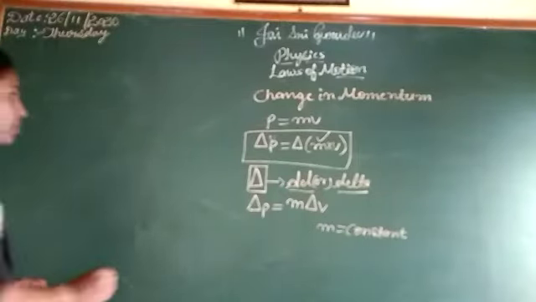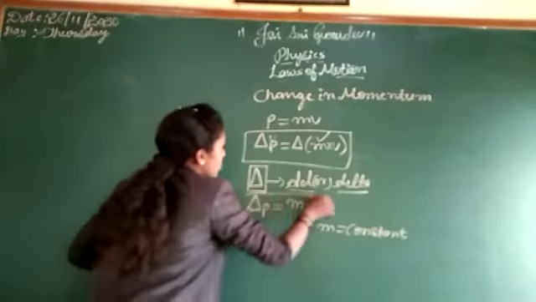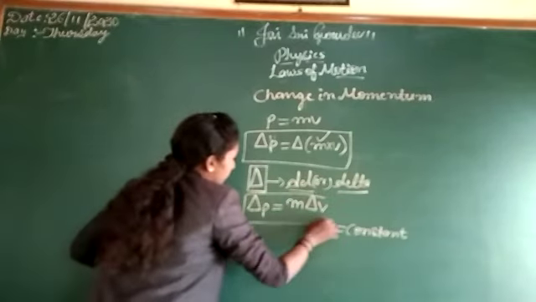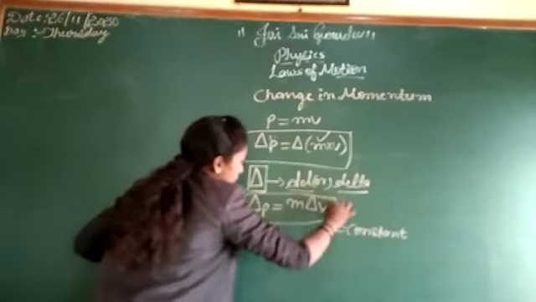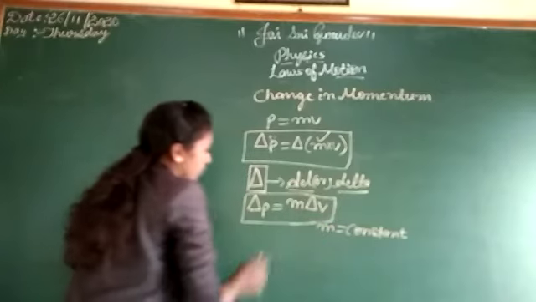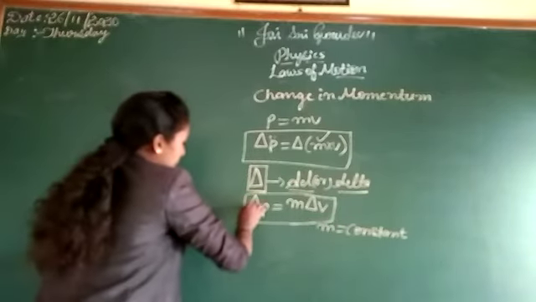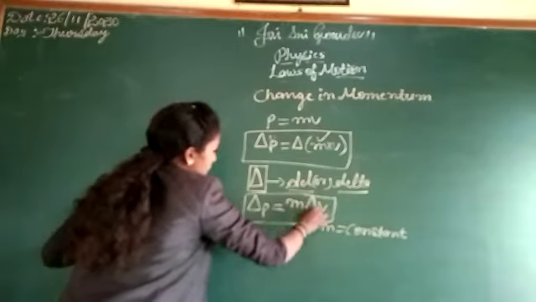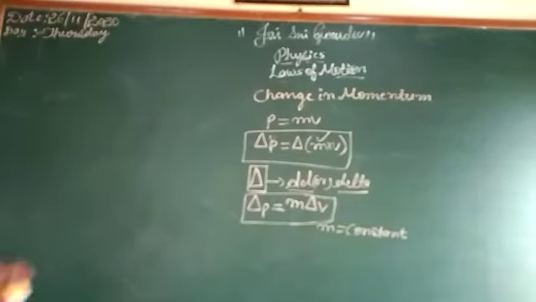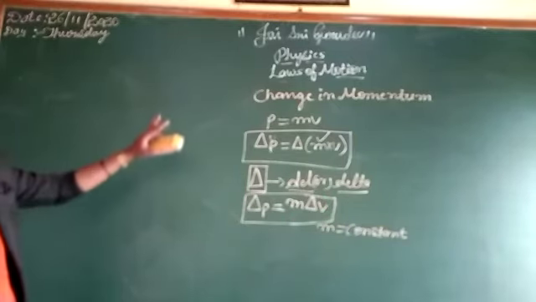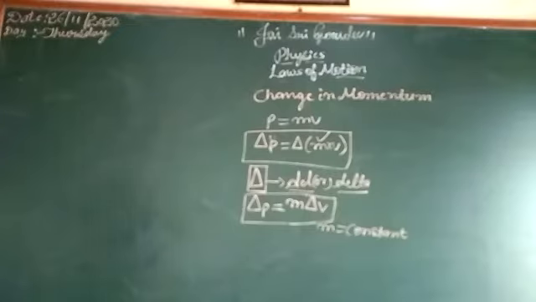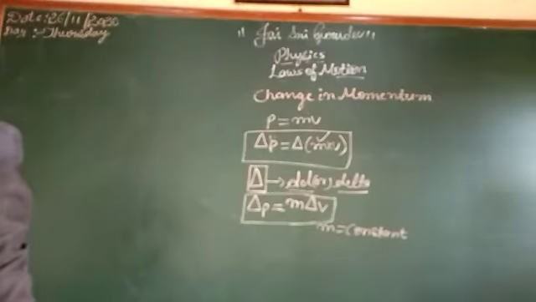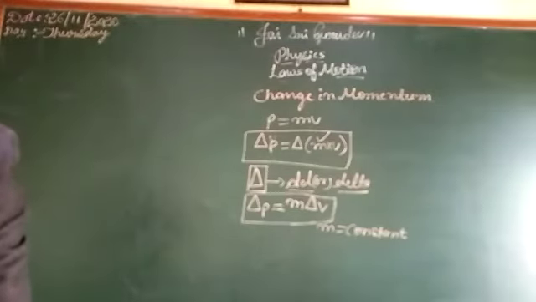This is the mathematical formula of changing linear momentum: del p is equal to m into del v.